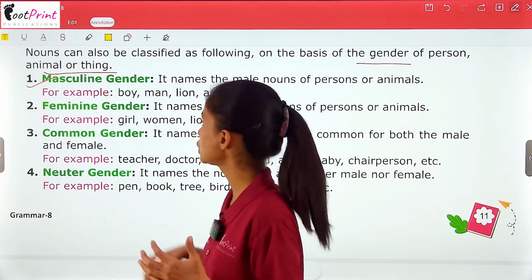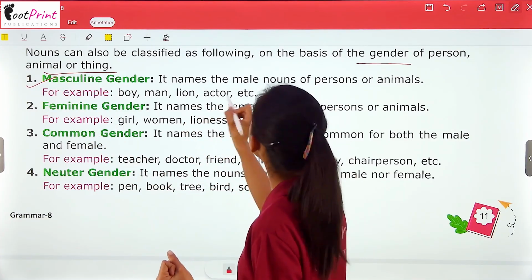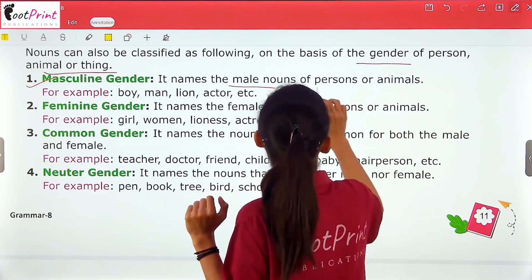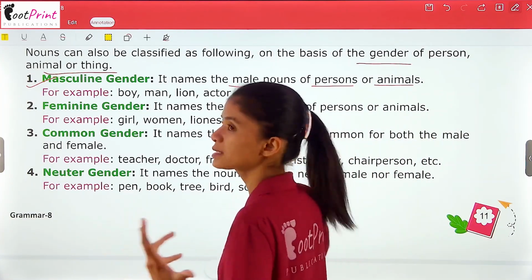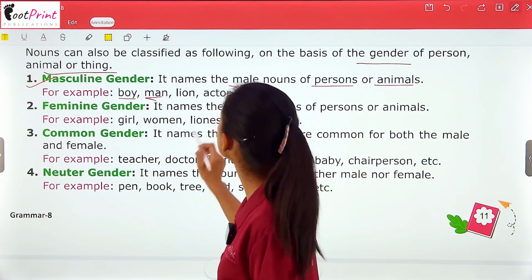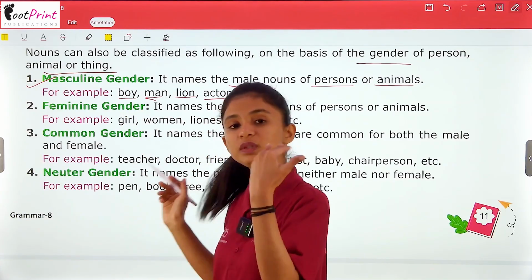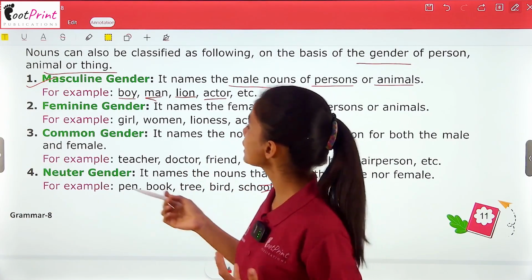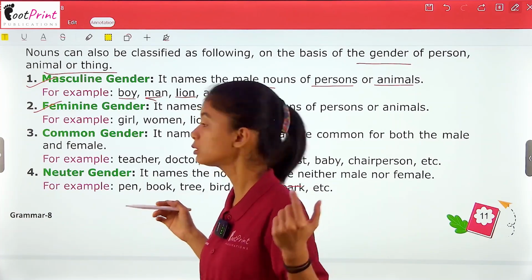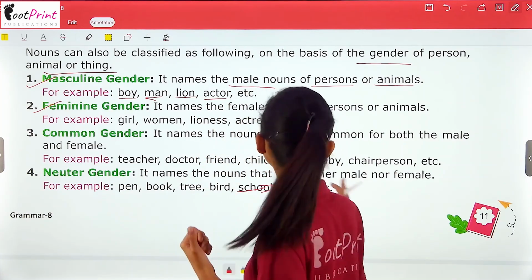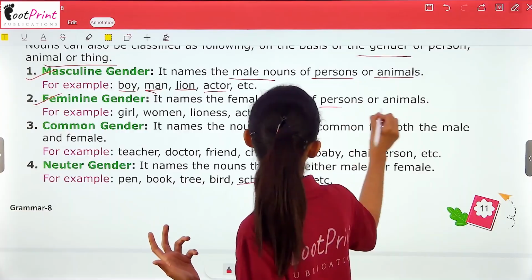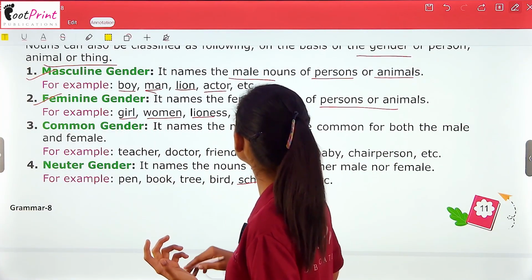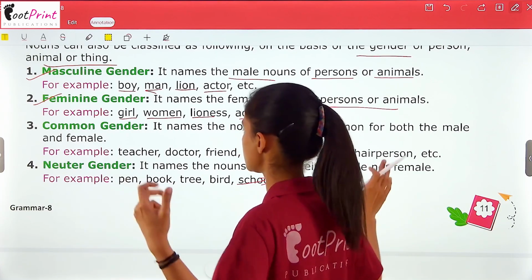First one is masculine gender. So here it names the male nouns only, masculine nouns only, of person or animals. Okay, for example, boy, man, lion, actor, etc. These are all the male nouns or masculine nouns. Alright. Next up we have feminine gender. It names all the female nouns, names of persons or animals. For example, girl, woman, lioness, actress, etc.